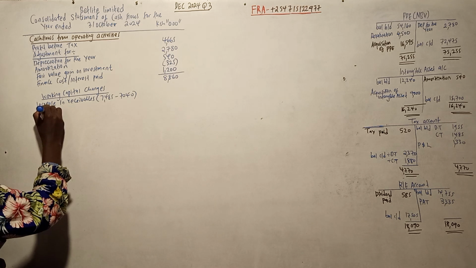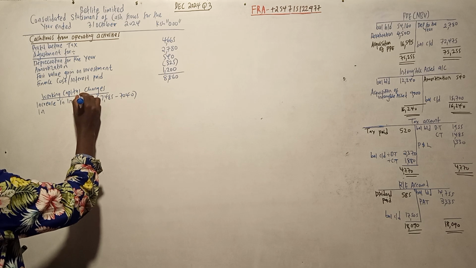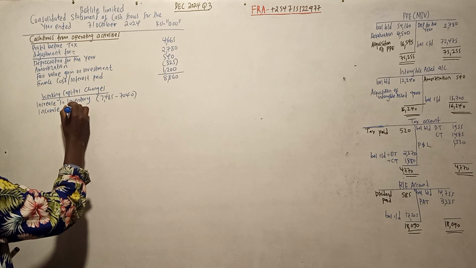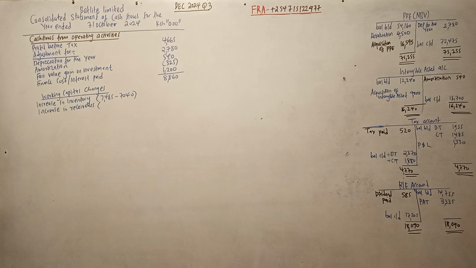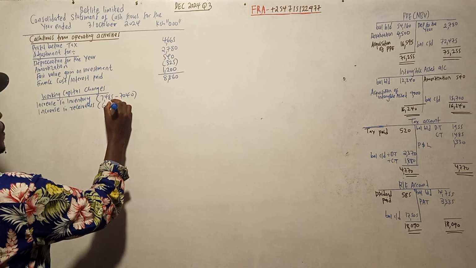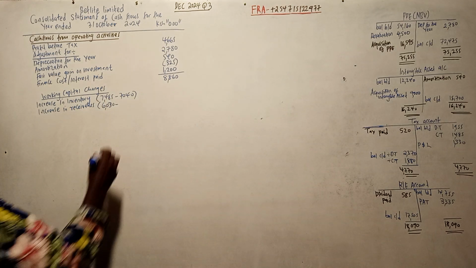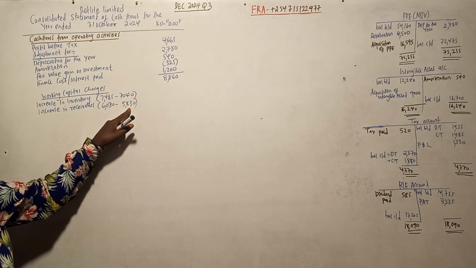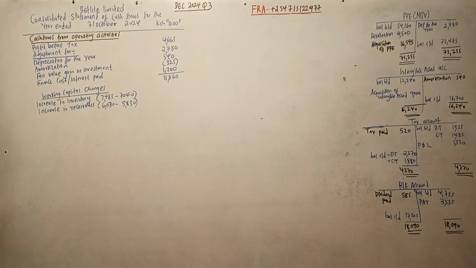Then we have receivables also increased. So an increase in receivables: 6030 minus 5830. As the year started, it was 5830, and it ended at 6030. So that's an increase. Then we check the other one.